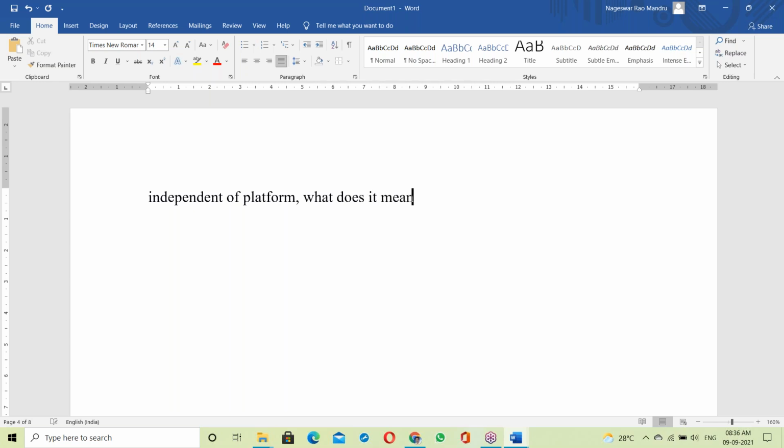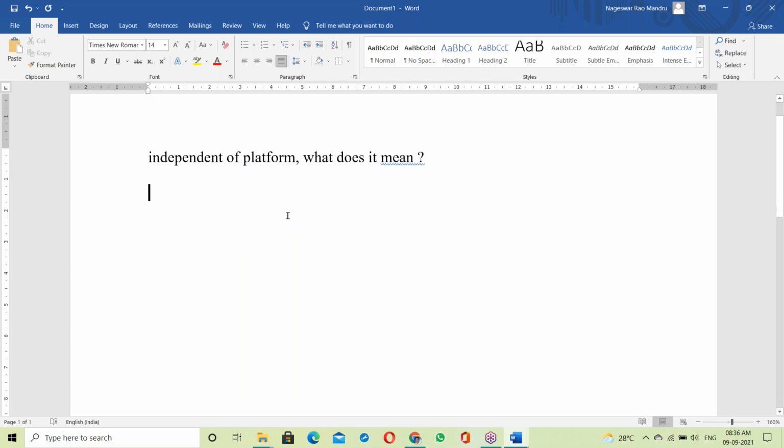What does independent platform mean? Let us see. It means a Java program running on any OS, independent of OS. A Java program is independent of OS.